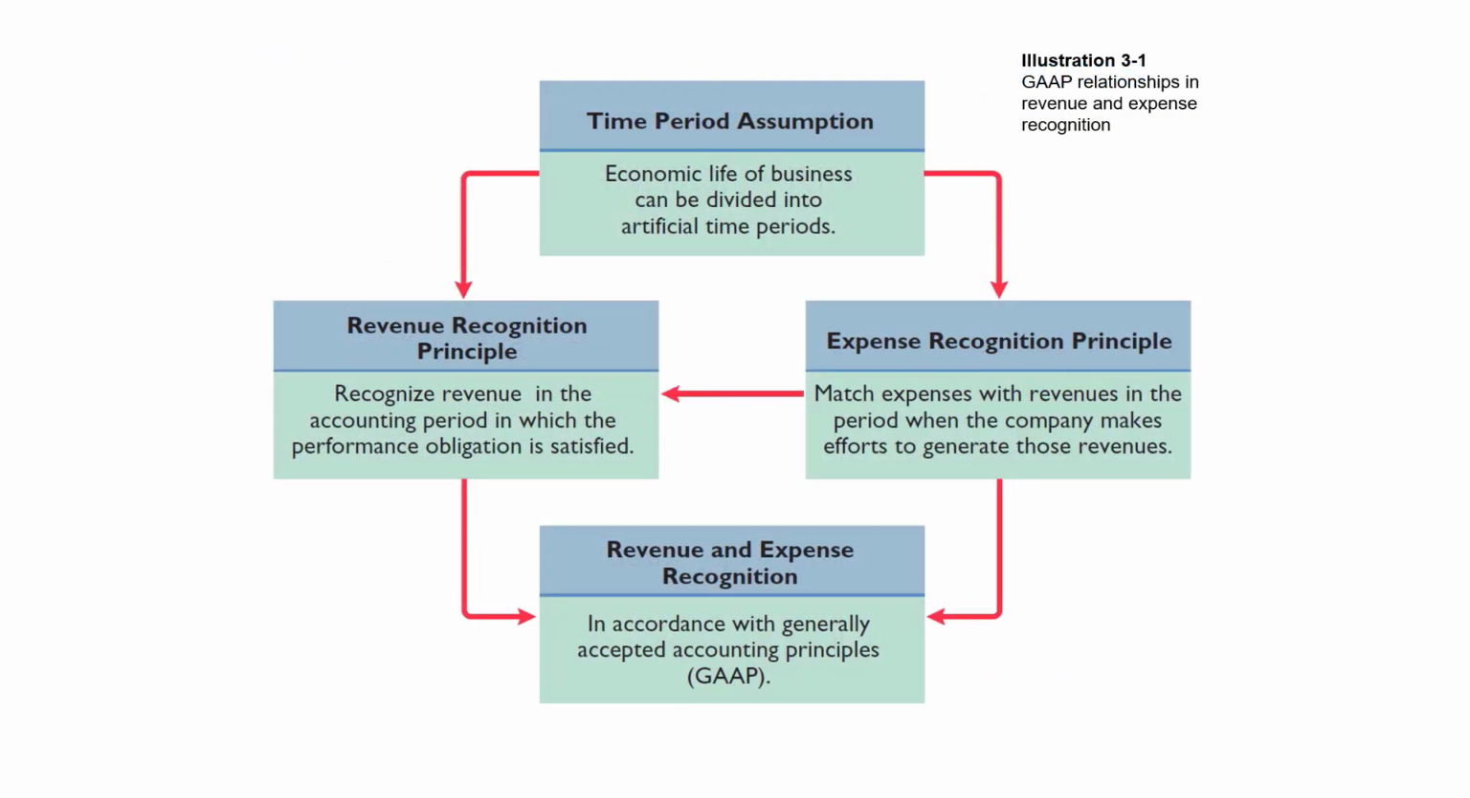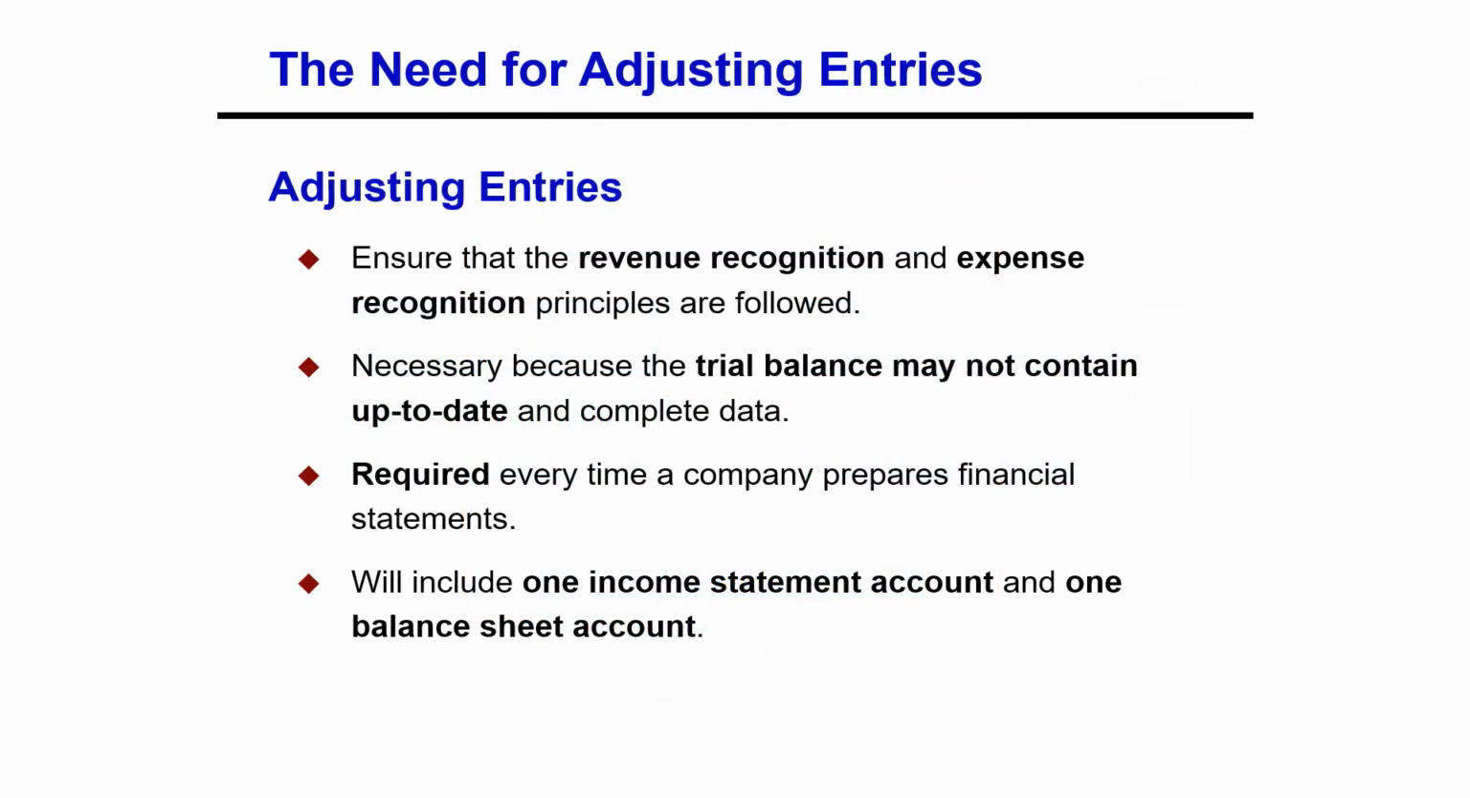This diagram shows the relationship between the revenue recognition principle and expense recognition principle according to generally accepted accounting principles. In order for revenues to be recorded in the period in which they are earned, and for expenses to be recognized in the period in which they are incurred, companies make adjusting entries. Adjusting entries ensure that the revenue recognition and expense recognition principles are followed. And adjusting entries are necessary because the trial balance, the first pulling together of the transaction data, may not contain up-to-date and complete data.